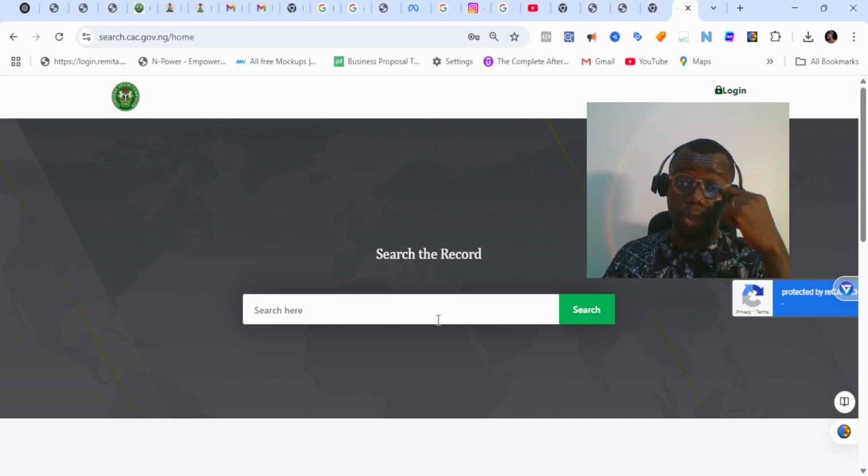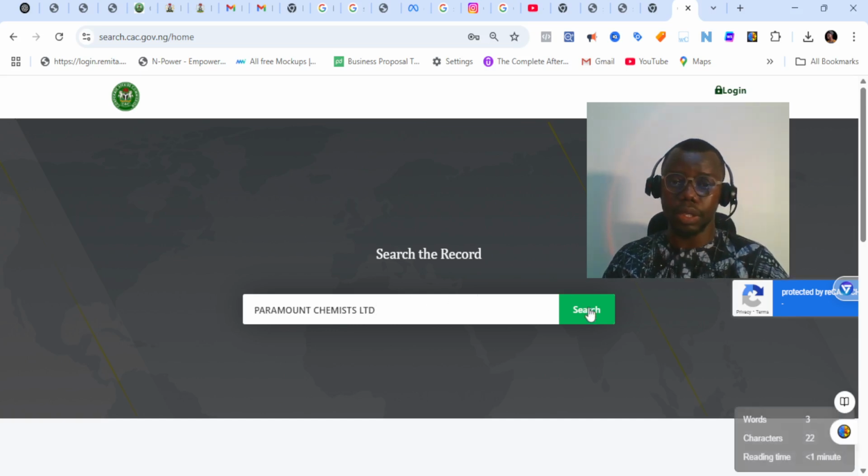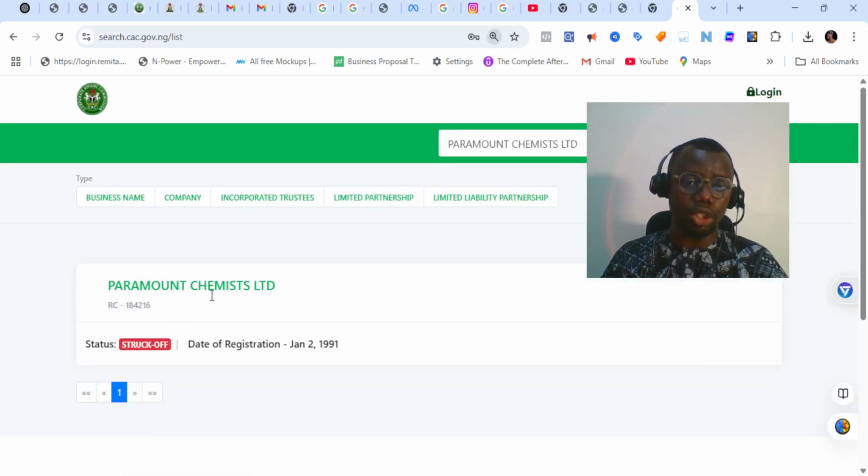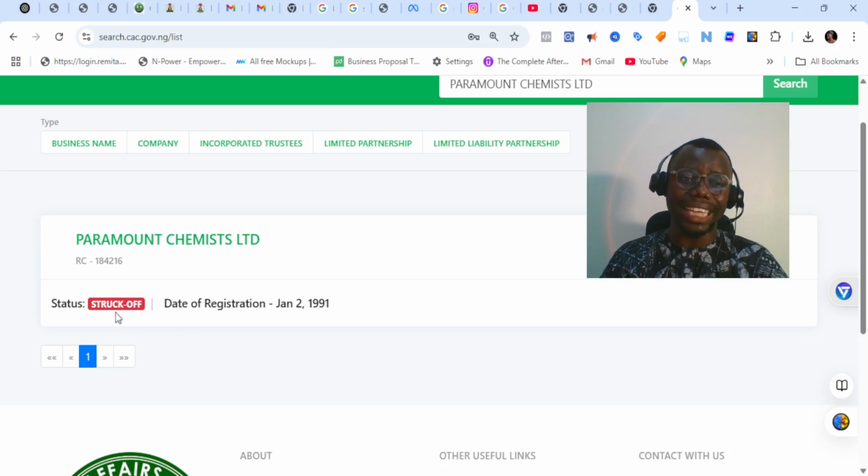So I'm going to search for the company right now. Search. You see that it's still currently struck off. It was registered in 1991. Right now it's currently struck off from the CAC. You will see that now.